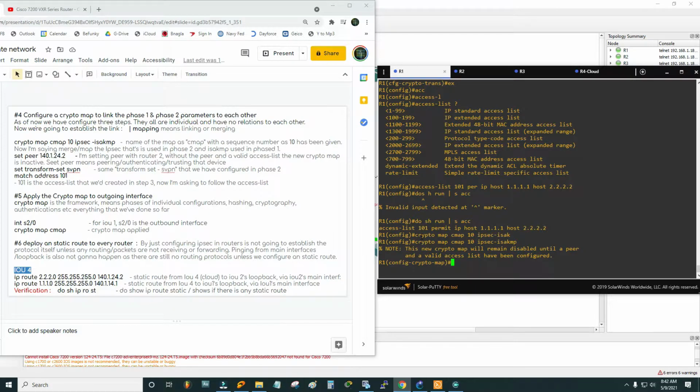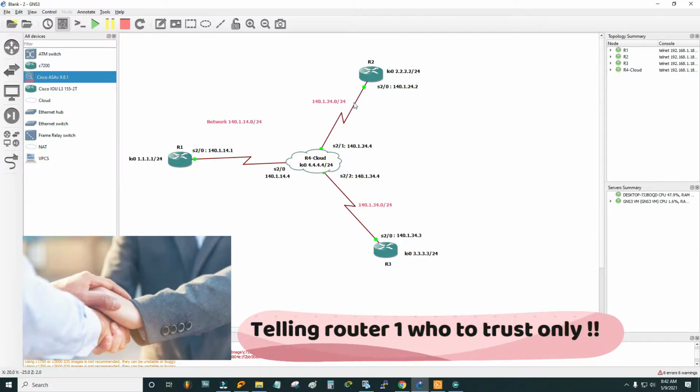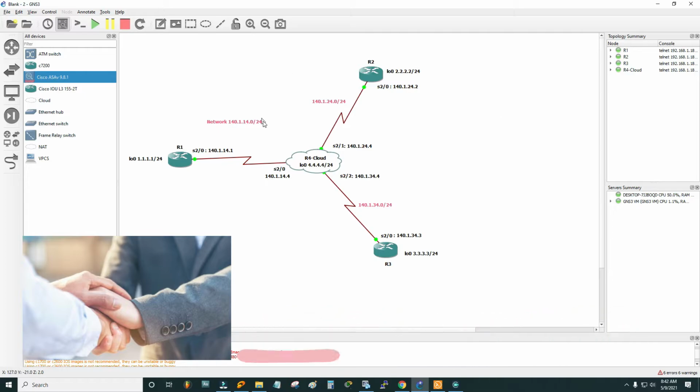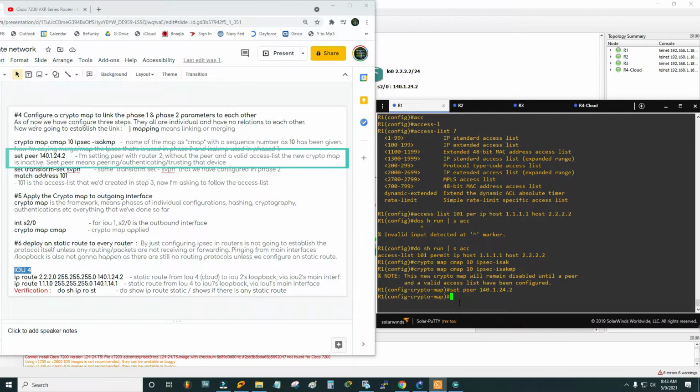And then what is the first message? This new crypto map will remain disabled until a peer. What is a peer? A trusted device. So I'm going to tell router 1 that, hey, you are going to trust this device now. You're going to pair with R2. I have to configure the peer now. Set peer 140.1.24.2. I have done exactly what I've said.